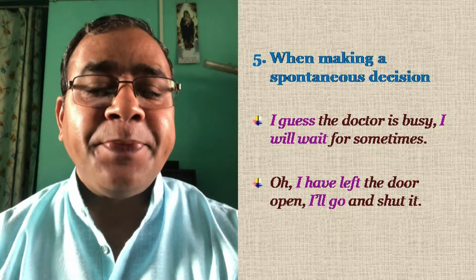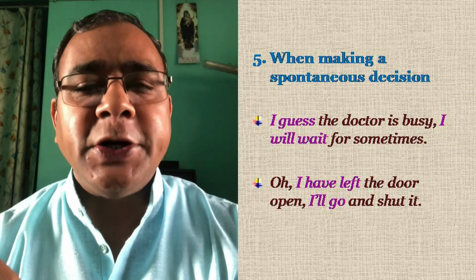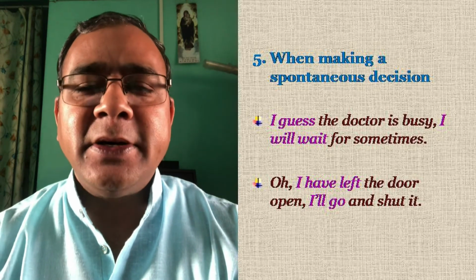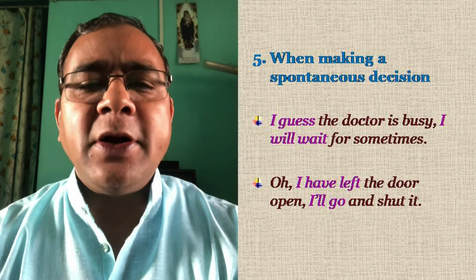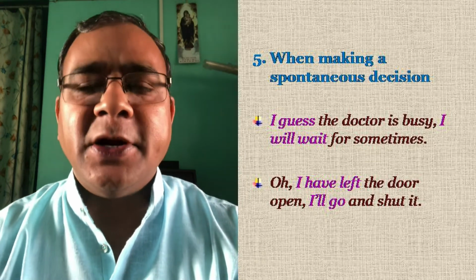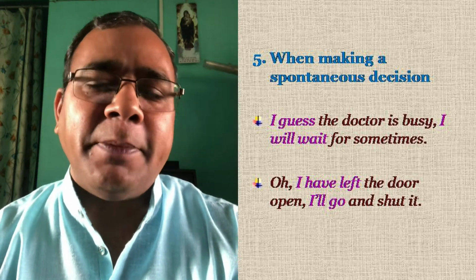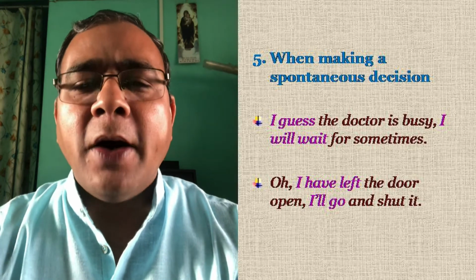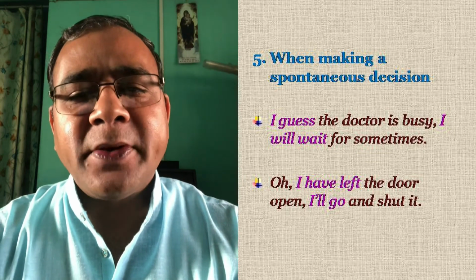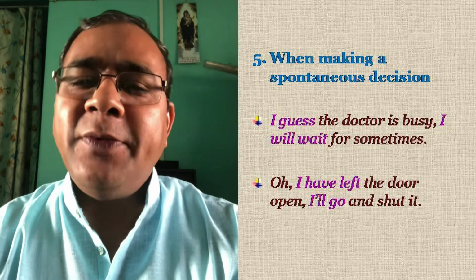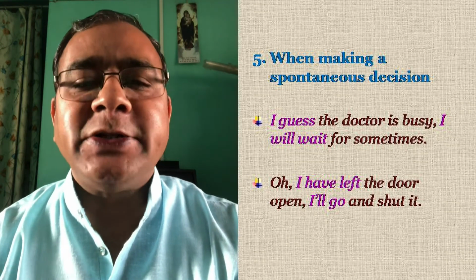What is the fifth instance? When making a spontaneous decision. This is very, very interesting to understand. You have not made this decision. It is not planned. Seeing the situation, all of a sudden, spontaneously, you are making a particular decision. Say, for example, you have not planned to take an umbrella, and when you want to go out, all of a sudden you see it is raining very much. So you decide, I will take an umbrella. That's a decision spontaneously taken. So that is the context we are talking about.